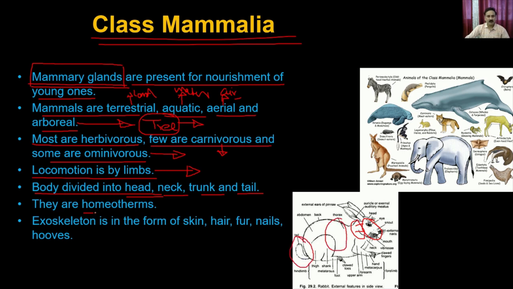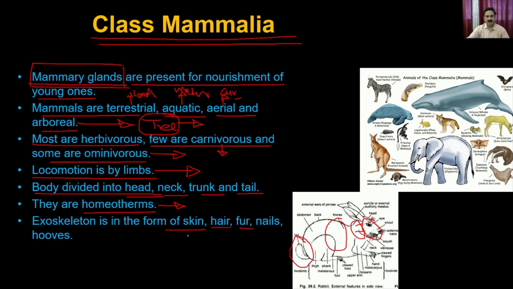They are the homeotherms, which means they can maintain their body temperatures. There are different mechanisms through which the different animals maintain their body temperature. Some have hairs, some have fur, some have a very thick skin, and some have other kinds of adaptations.